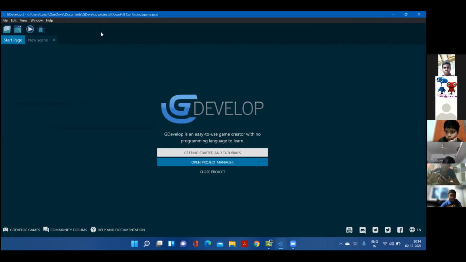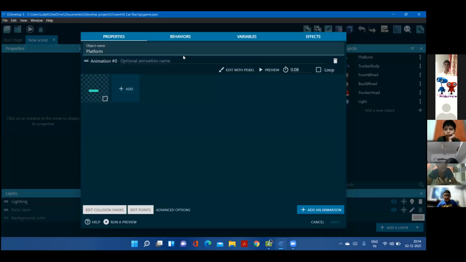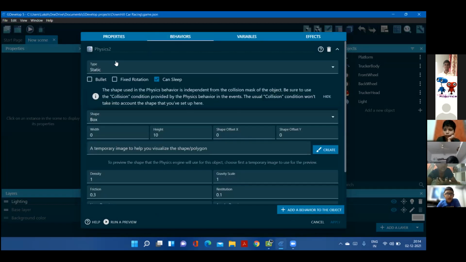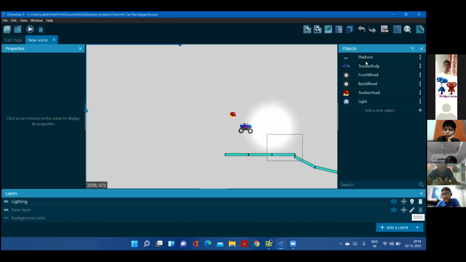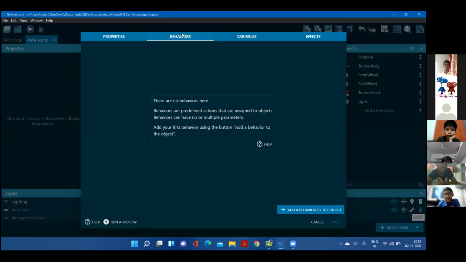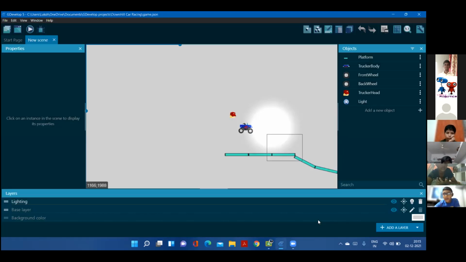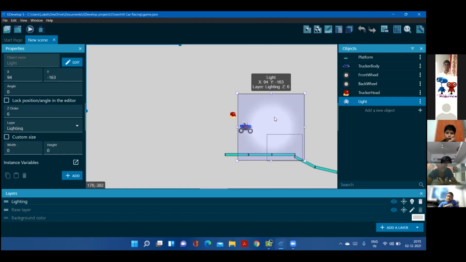Okay. So see here. Let us also check what exactly each object is. Platform is an object of platform with behavior of physics. So when the platform is physics, obviously everything will be physics except the light. Light need not be physics. Head also is not physics, it's not moving. Yes, all the things that are static and don't require any effect can be normal. Head and light are non-physics. They are just sprites. Okay.